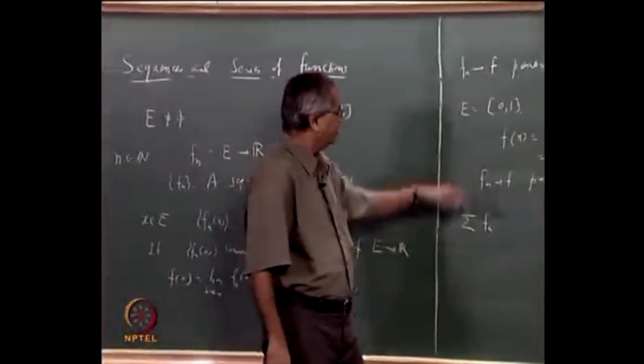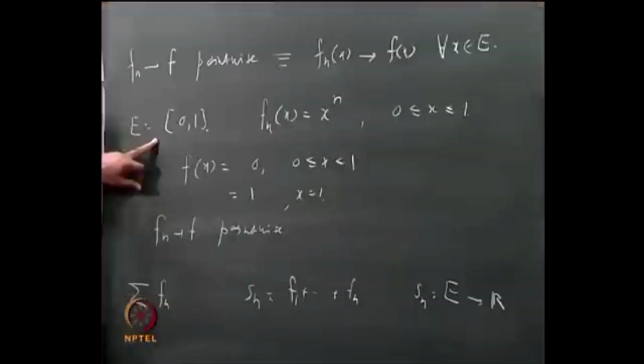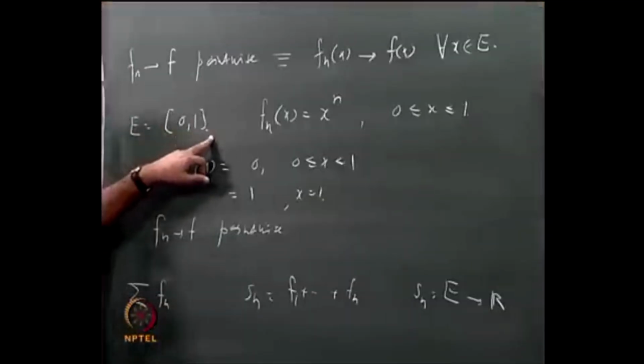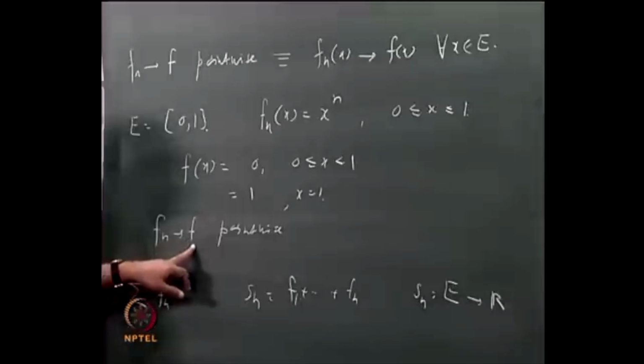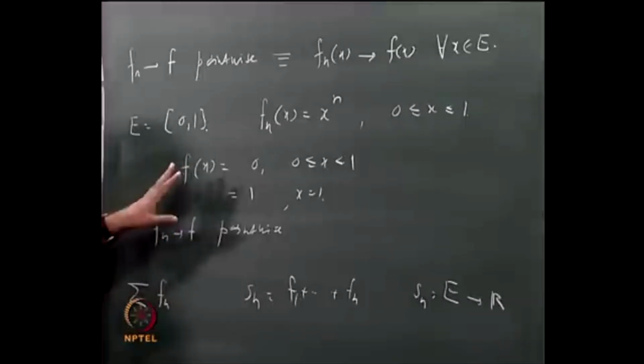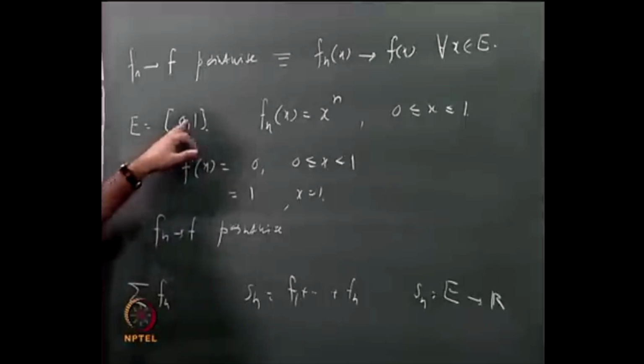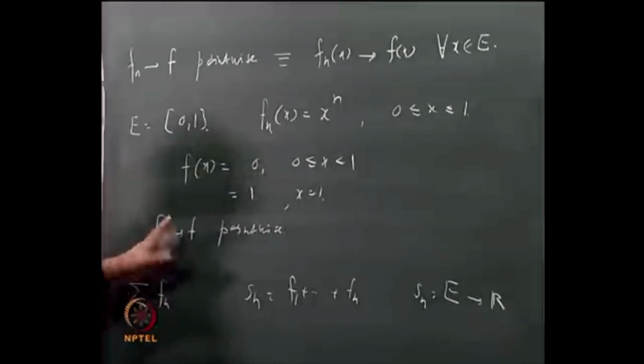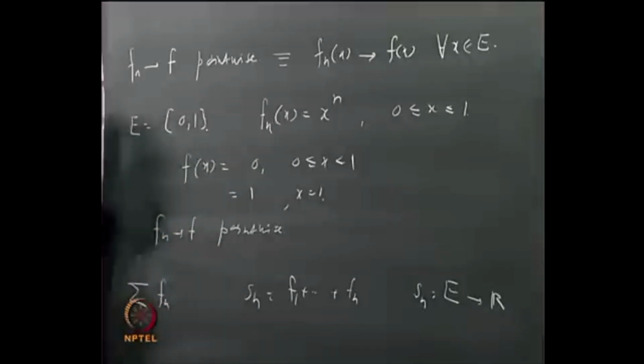By the way, going back to this example, since we have taken this set E as 0 to 1, that is why fn converges to f pointwise. Suppose we take some other set, it may not happen. For example, suppose I take E from 0 to 2, then for x bigger than 1, the sequence fn does not converge. So it is not necessary that any sequence should converge to some function pointwise.